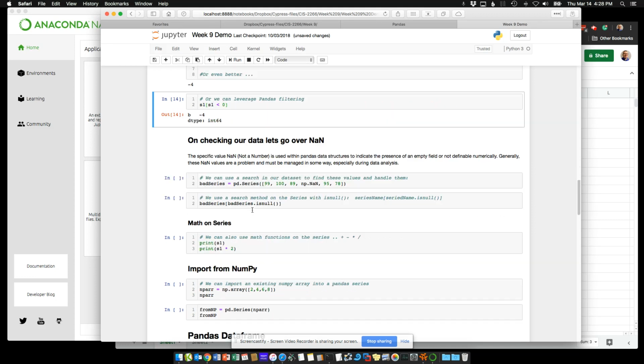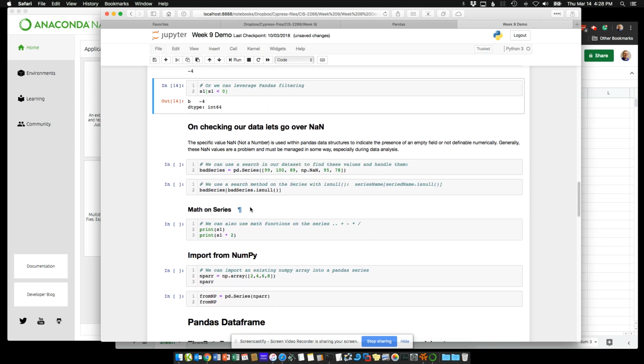And on that, what we have is something called not a number, NaNs. When we deal with Pandas data structures, typically we deal with numeric numbers, but during processing issues, maybe a number comes across as a string, and so it gets tagged as not a number. So we're actually going to create a bad series here. So bad series equals pd.Series. Again, I'm going to call this bad series.